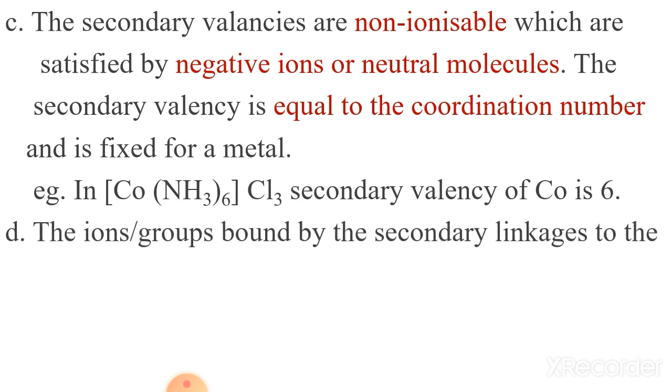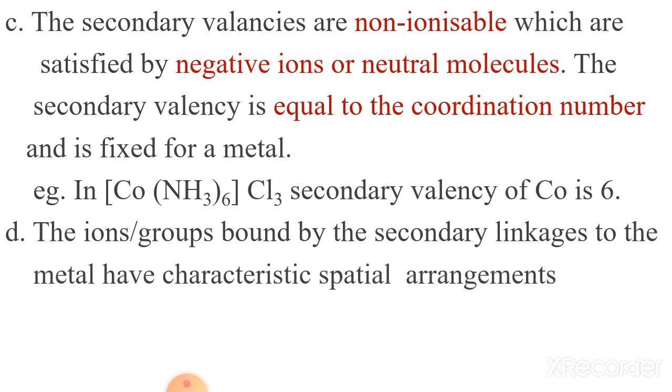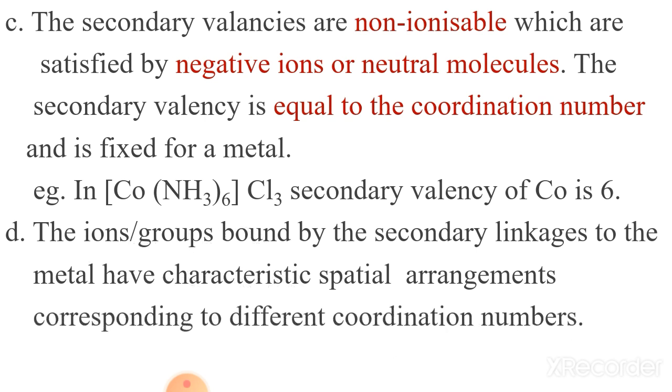Then the ion groups bound by secondary linkage or secondary valencies to the metal have a characteristic special arrangement. That means they show geometry and also hybridization, just like a covalent bond. I also told you that a coordinate bond is basically a special type of covalent bond, but only one difference is there. In a covalent bond, equal sharing of electrons takes place, but in a coordinate bond, one atom donates electrons, that means one atom is the donor of electrons and one atom is the acceptor of electrons. So look at here, the special arrangements correspond to different coordination numbers.